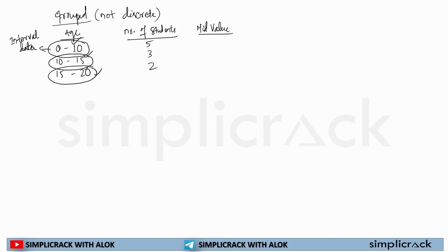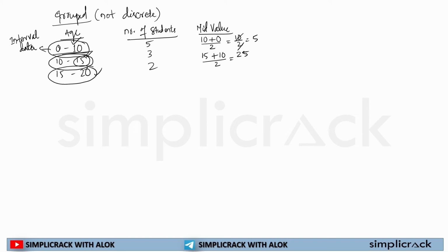And how will this happen? This will happen like this. The maximum range of this particular data plus the minimum range divided by 2. So 10 plus 0 by 2 is equal to 10 by 2 is equal to 5. 2 fives are 10. Then for the second one, the maximum value of this interval is 15 plus the minimum 10 divided by 2.